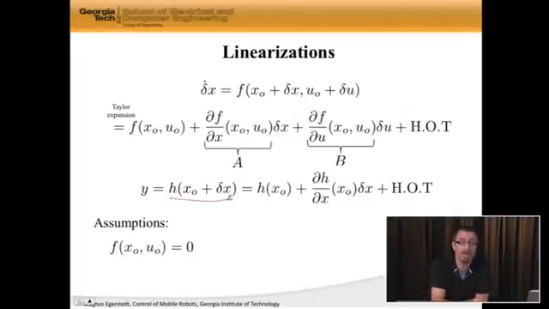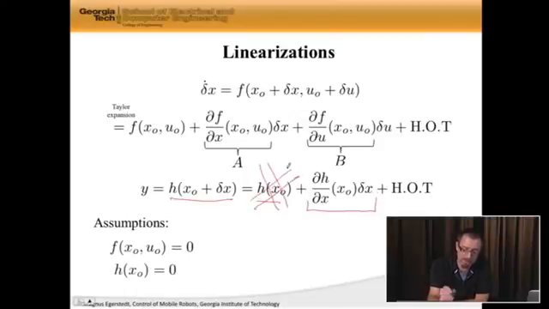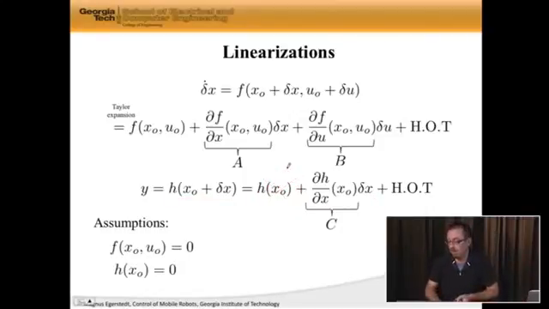We want to know what it looks like around this operating point. Well, we have the same thing here, plus this term, plus higher order terms. So let's assume that this thing is 0. So let's assume that we pick an operating point that kills the output at that operating point. So the output is 0 at that point. Well, then let's call this thing C. Right? Now I have A, B, and C.